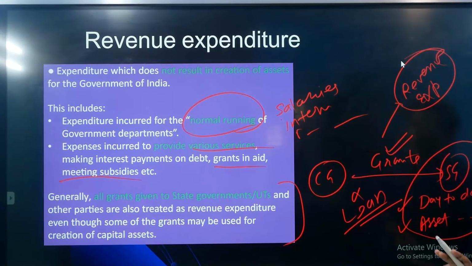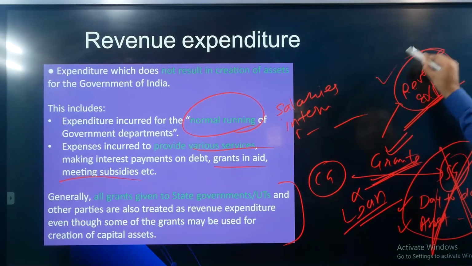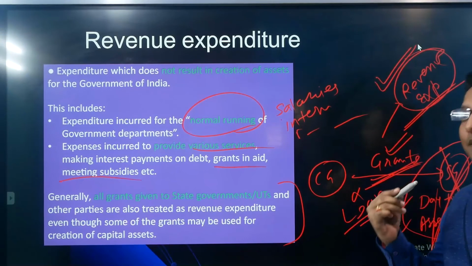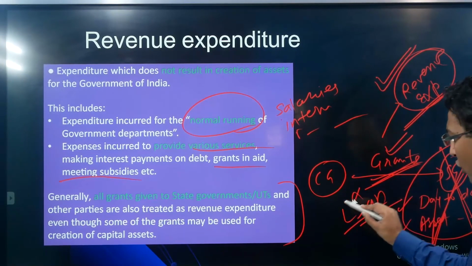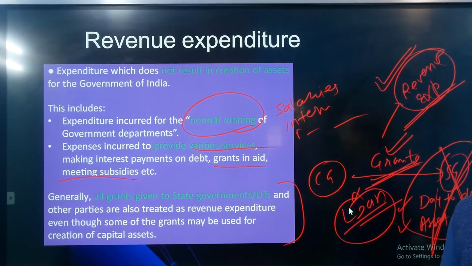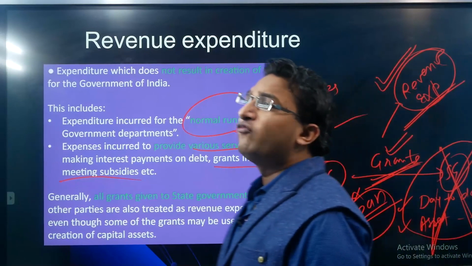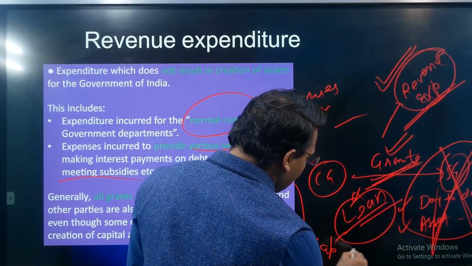It does not matter whether the state government is utilizing it for revenue purposes or for capital purposes. What matters is, if it is a grant, it is always part of the revenue expenditure. Please make this point very clear, because many times questions have been asked from this portion. Again, there is one more point: loan. If the central government gives any kind of loan, whether for day-to-day usage or for any capital creation, this loan is always classified as capital expenditure. Please be careful.